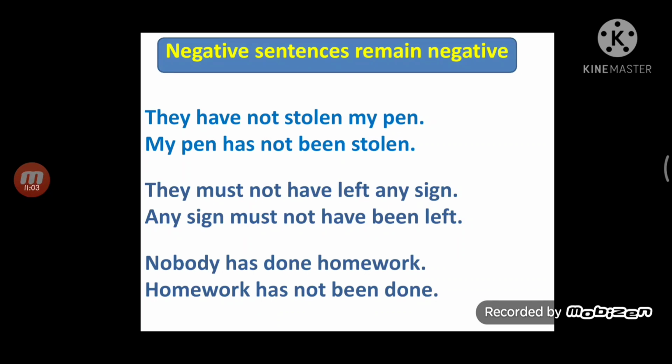So in the same way, we can convert active voice into passive voice. But again, I would tell you, when you convert active into passive, the structure of passive voice is to be plus V3 according to the tense. Subject is replaced by object and object is replaced by subject. Keep it in your mind properly.